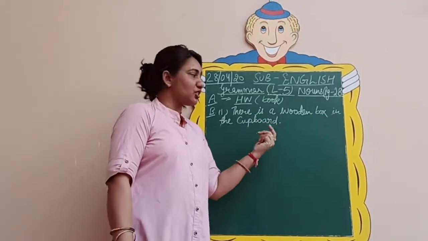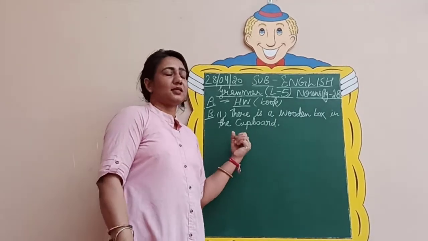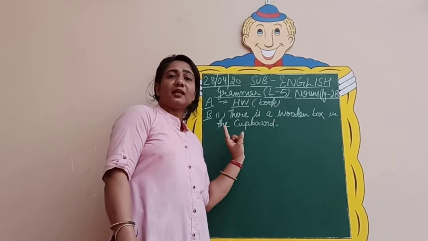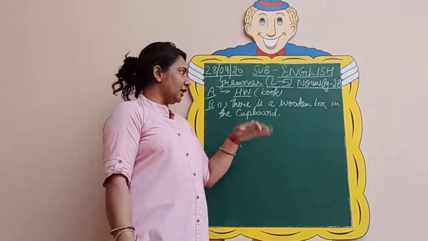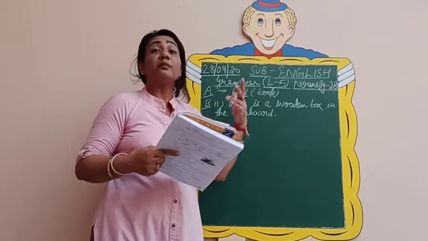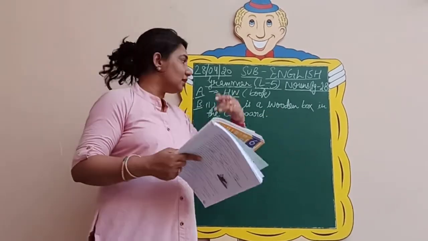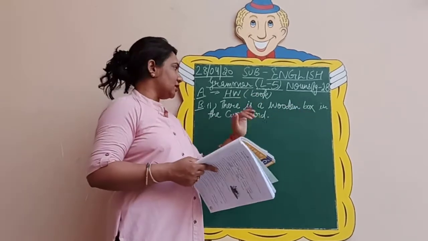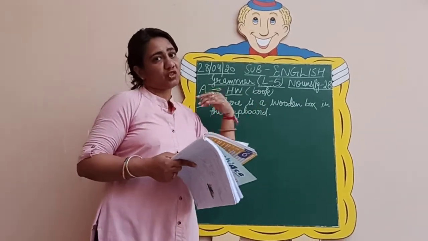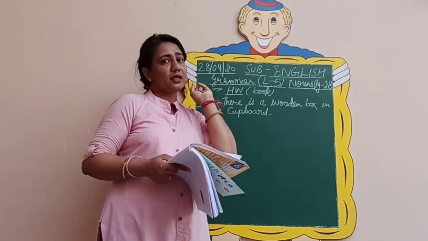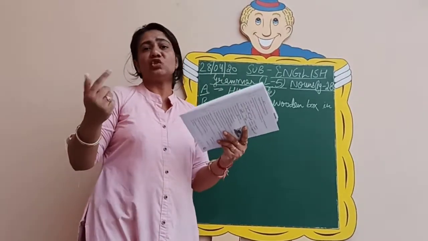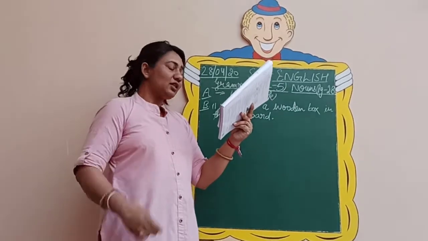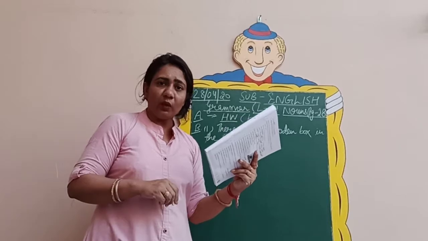Did you see the change? It is a singular sentence now. There is a wooden box. We are talking only of one wooden box that is there in only a single cupboard. Earlier the sentence was, there were many wooden boxes in the cupboards. Cupboards were many. There were many wooden boxes, and in place of many we have changed it into a, that is a single wooden box. So this way you need to change the sentence. I hope you are getting what I mean to say.